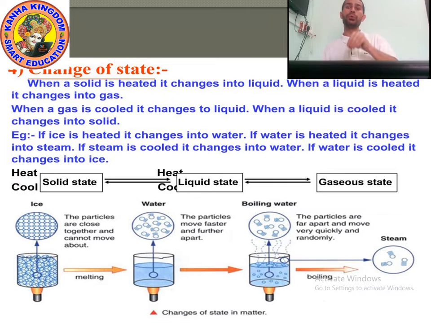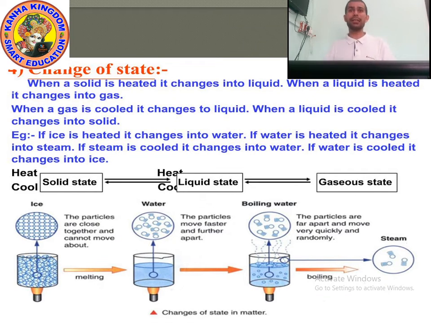Now, if you cool water vapor, it will again change into liquid. If you put the liquid in the refrigerator, it will change into solid form.